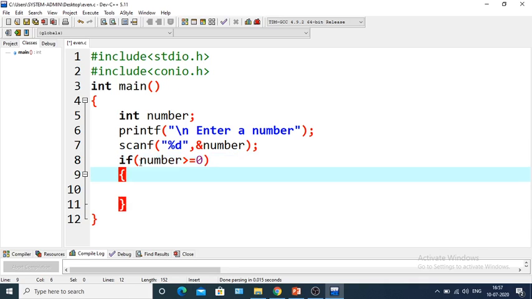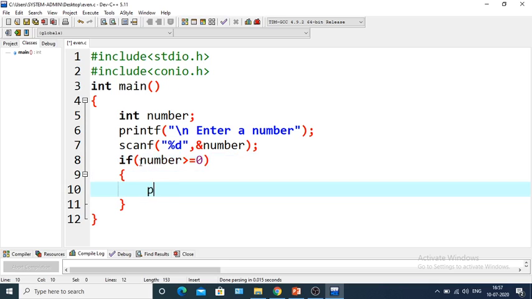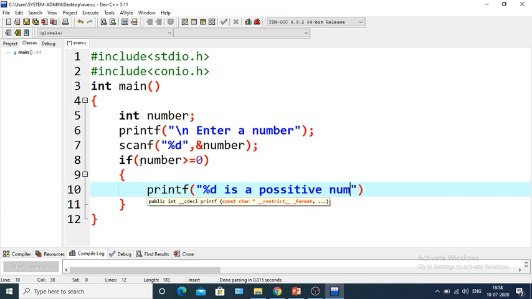So if the number is greater than or equal to 0, we can print that %d is a positive number. Here %d means a value will be printed.